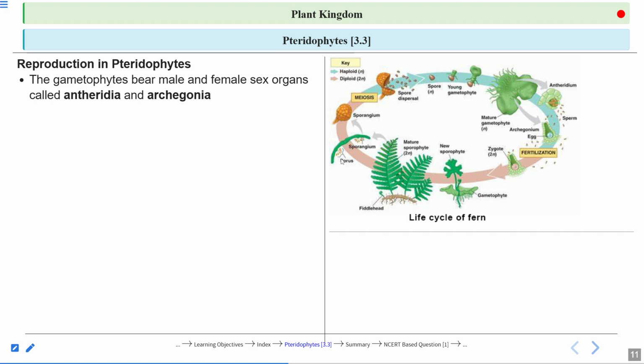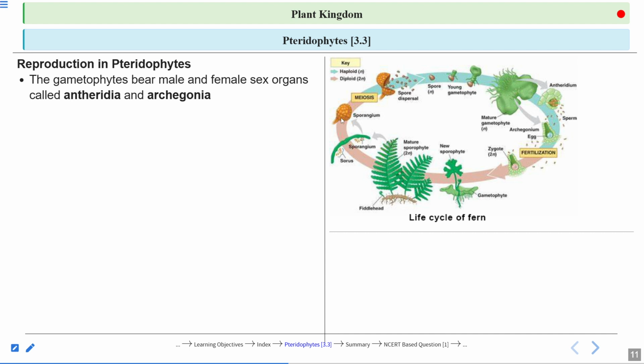This is the sorus structure, the dot-like structure which we have seen in our earlier slide. The dot-like structure on the lower surface of the leaf is called a sorus, and inside the sorus there are many sporangia. One sporangium is shown here. This is a stalk-like structure which is attached to the leaf.